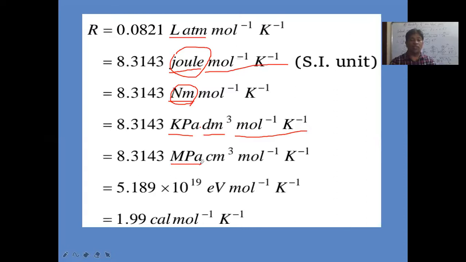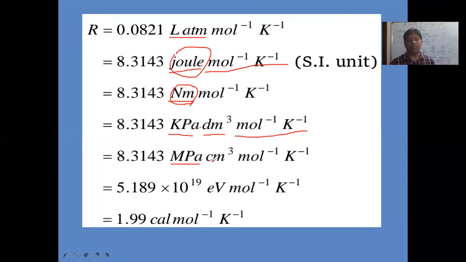And in megapascal, what will be the R value? Here kilo means 10 power 3, that is 1000. 1 kilogram of sugar means 1000 grams of sugar. So kilo indicates 1000 into Pascal. Mega means 1 million, that is 10 power 6. A mega star would be 1 million stars. So mega is 10 power 6 into Pascal.